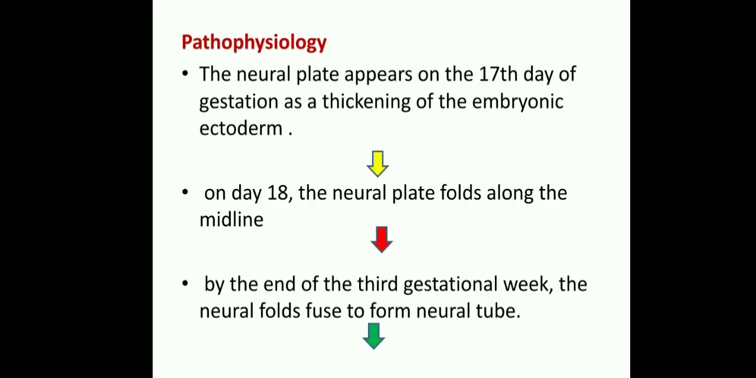Coming to the pathophysiology, how it may occur, why these neural tube defects may be present in the brain and then the spinal cord. We will see the pathophysiology. The neural plate appears on the 17th day of gestation as a thickening of the embryonic ectoderm. The embryo has three layers: ectoderm, endoderm and mesoderm. The neural tube is formed from the ectoderm, and by the 17th day it has appeared.